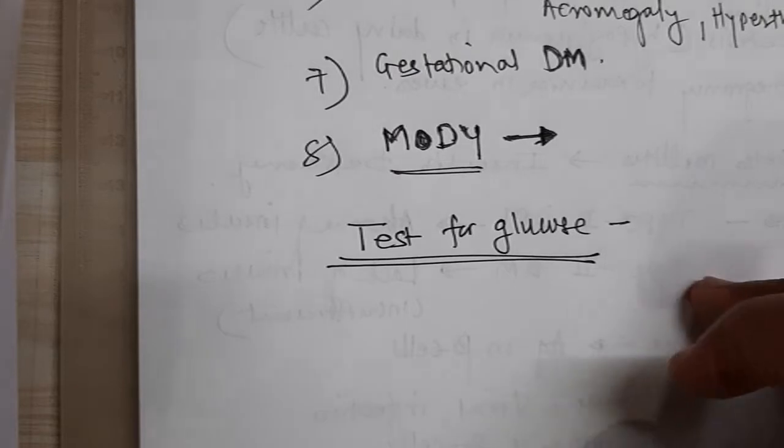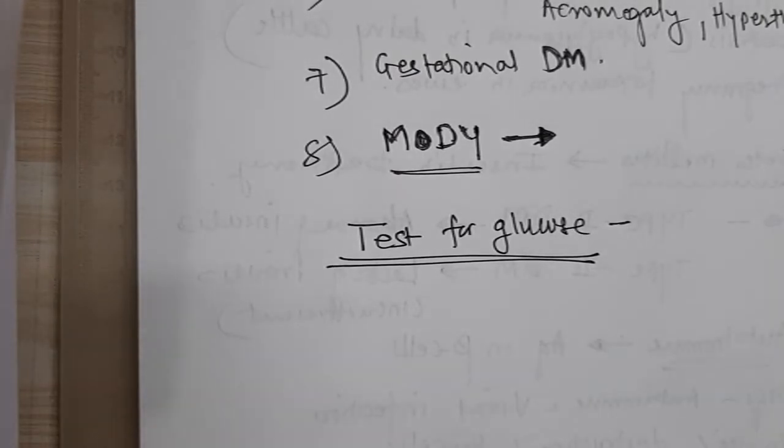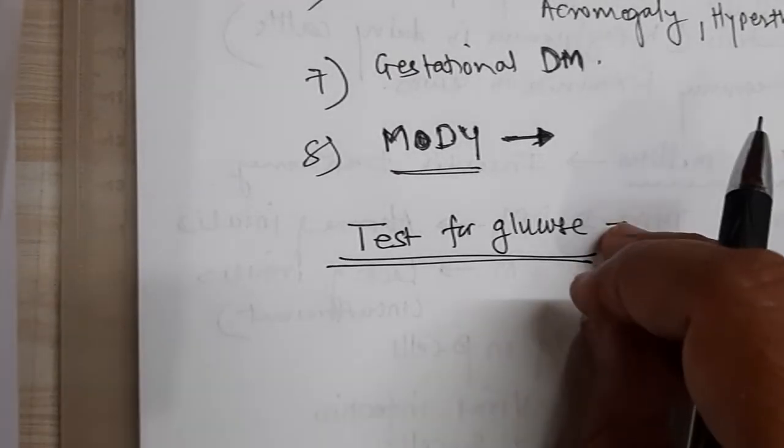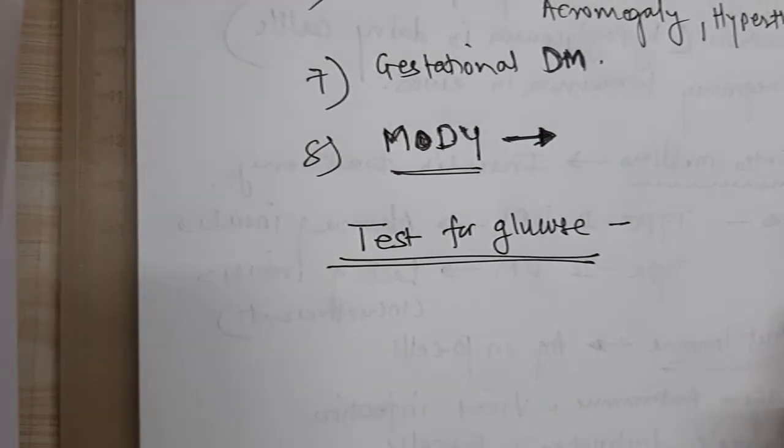The most important thing here is to find out the glucose level in blood. There are various tests available for estimation of blood sugar level.